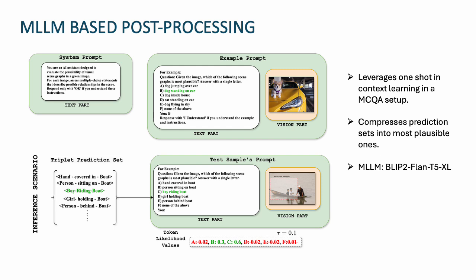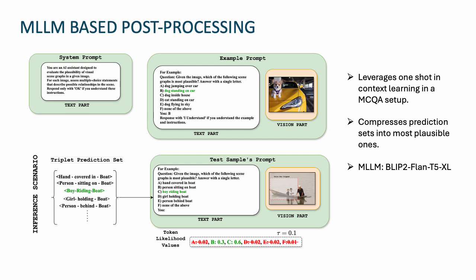At inference for any given test image, the conformal scene graph generation based triplet prediction set is divided into further subsets of 5 possible options in the form of triplet descriptions. Each of these subsets is then used to construct the MCQA language prompt, which along with the vision part of the prompt is provided to the MLLM for processing.